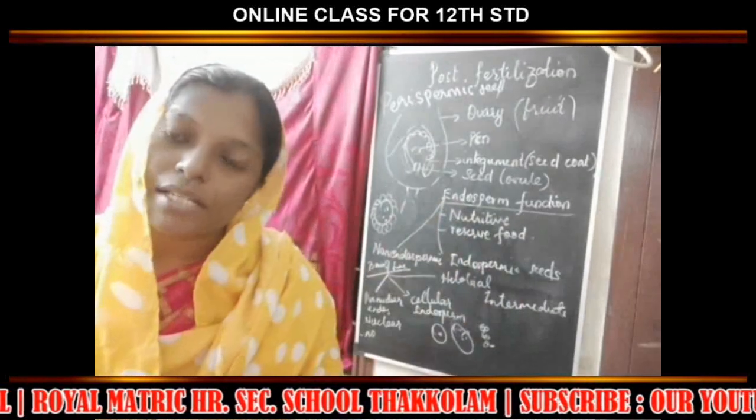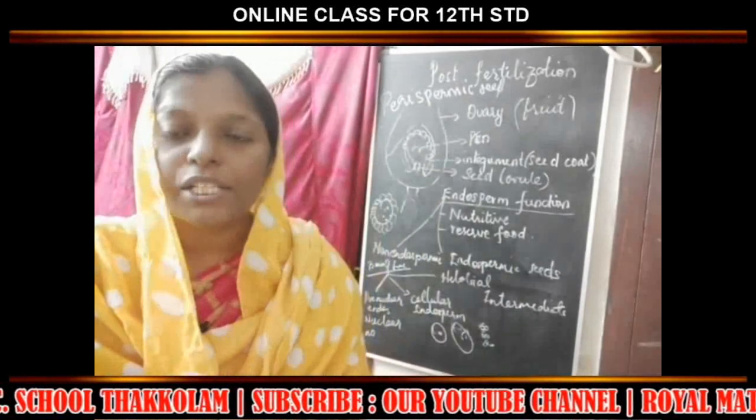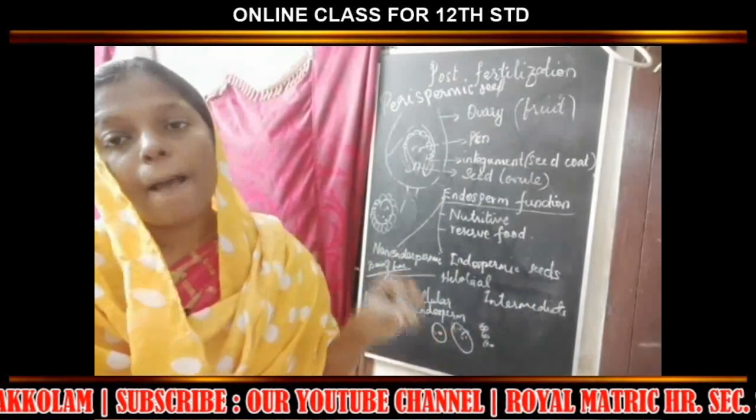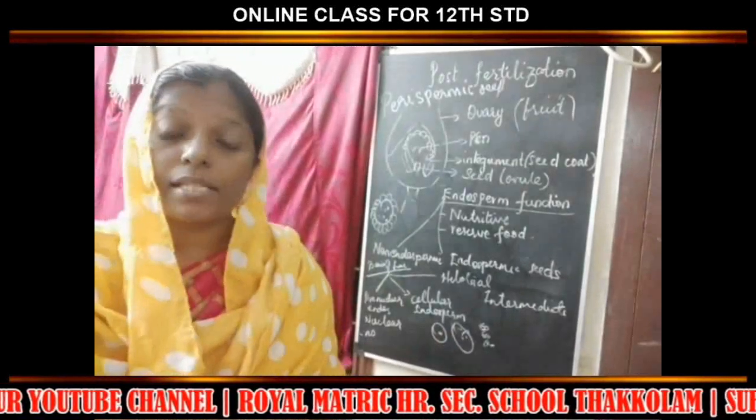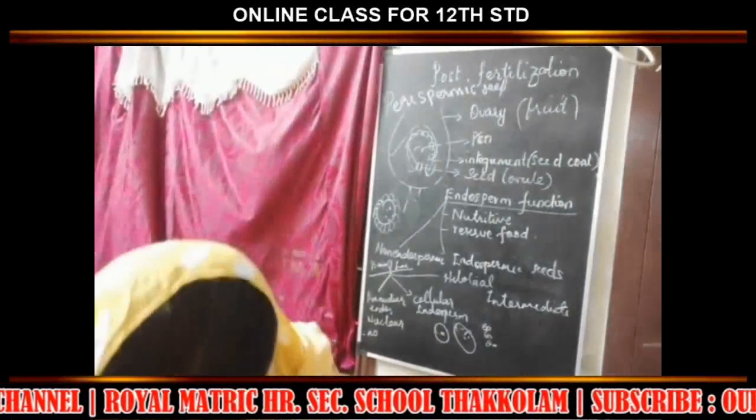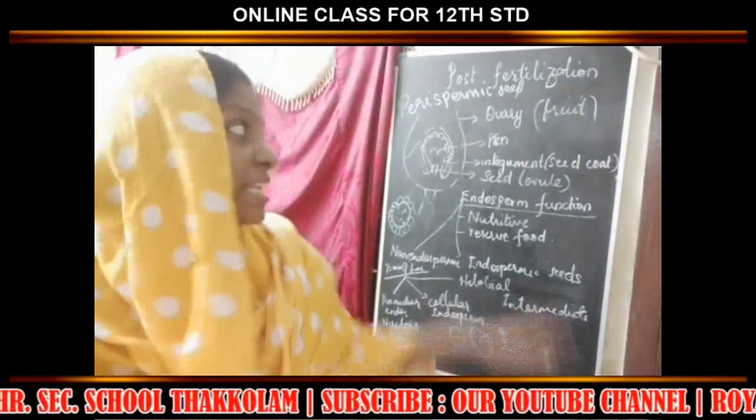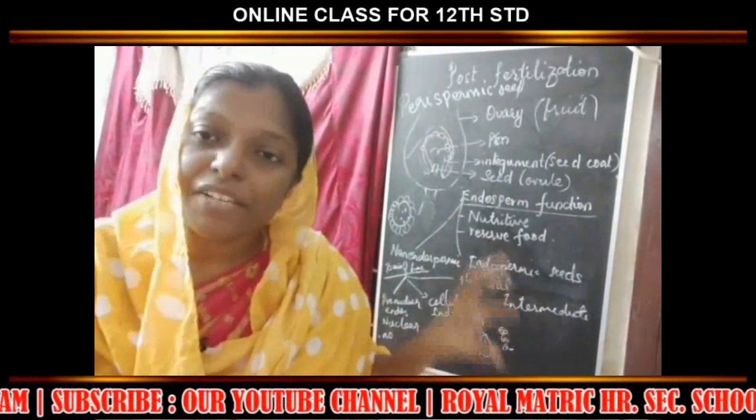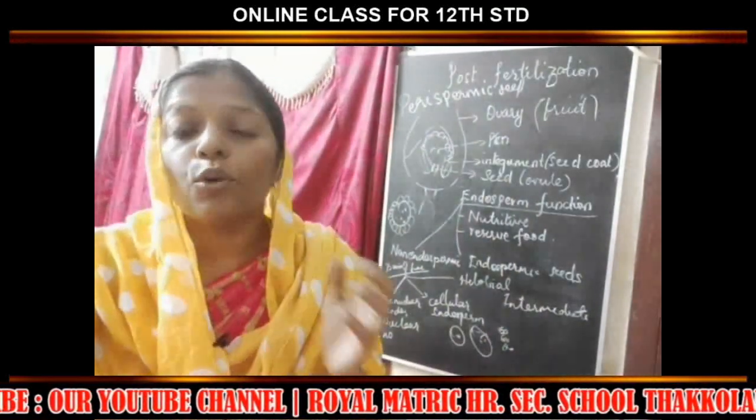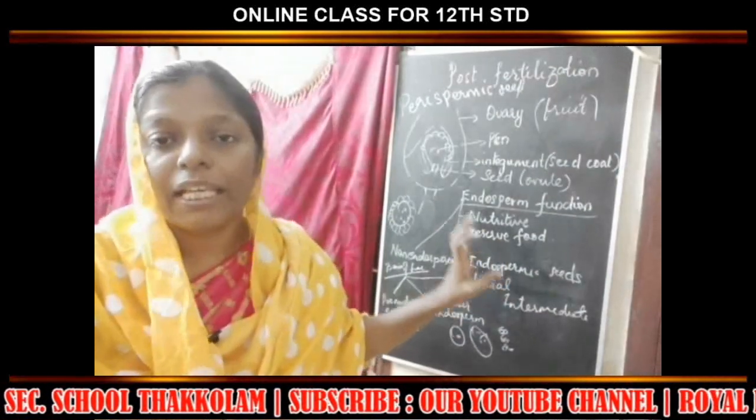Sometimes all the nucellus is used, and sometimes if it is not used, there will be persistent nucellus. The examples are black pepper and beetroot. The seed with persistent nucellus is called a perispermic seed. And the endosperm, what is its function? The main function is providing nourishment, and it is a reserve food for the zygote.